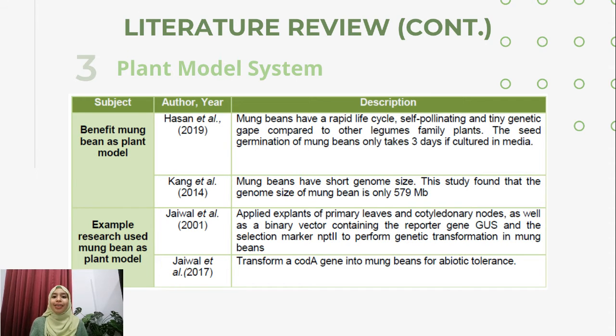A study by Kang in 2014 claims that mung bean has a short genome size. The study found that the genome size of mung beans is only 579 megabases.